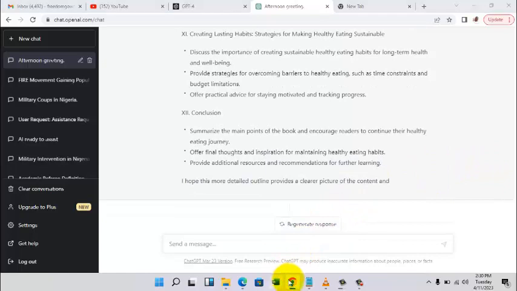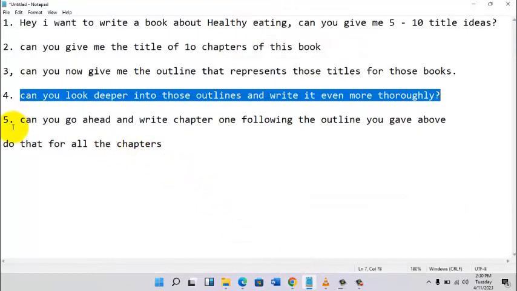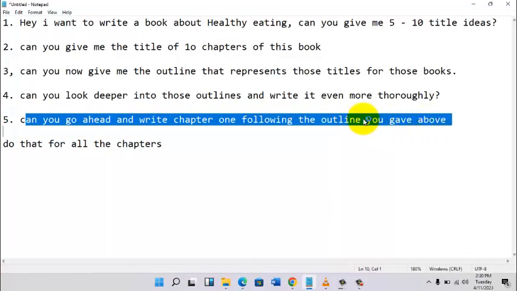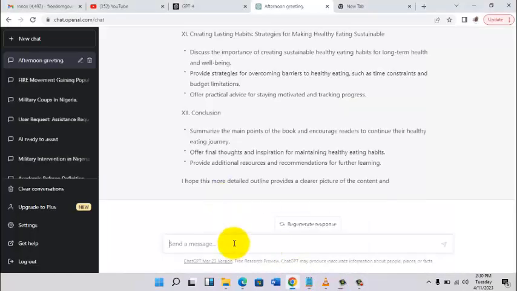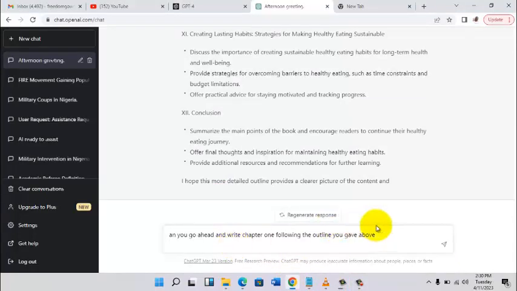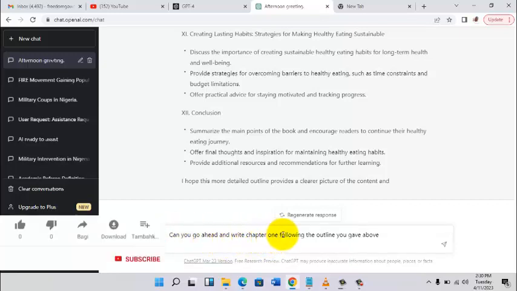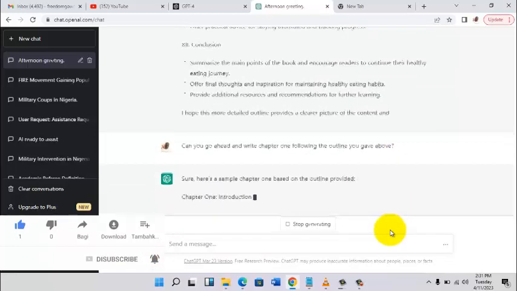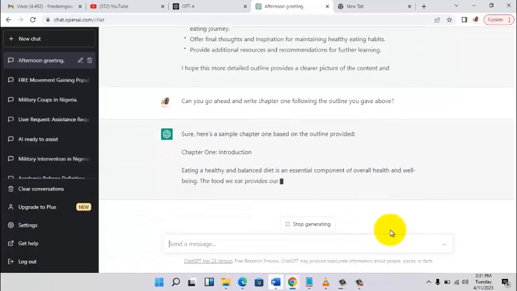All right. So I'm going to come back here and say, can you go ahead and write chapter 1 following the outline you gave above? Now this is like the last stage of this project. You have to be very, very intelligent. Let's see. Can you go ahead and write chapter 1 following the outline you gave above? Okay, let's see. Sure, here is an example of chapter 1. So it's writing our chapter 1.